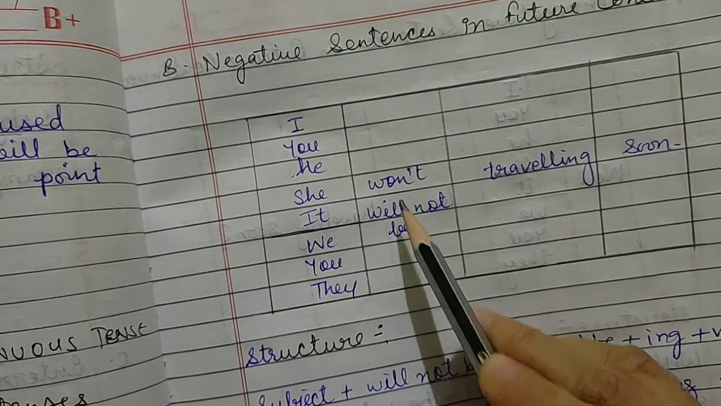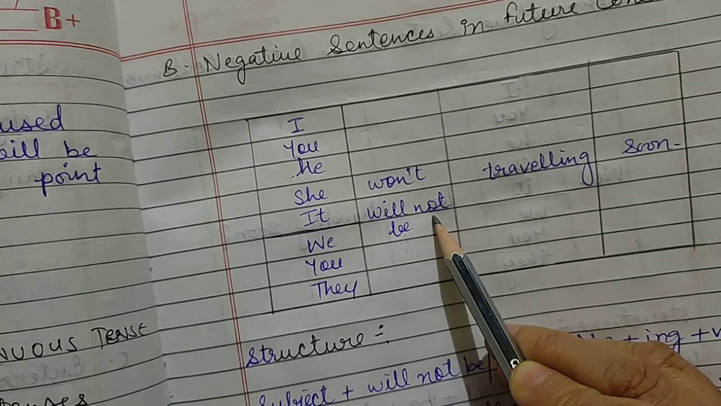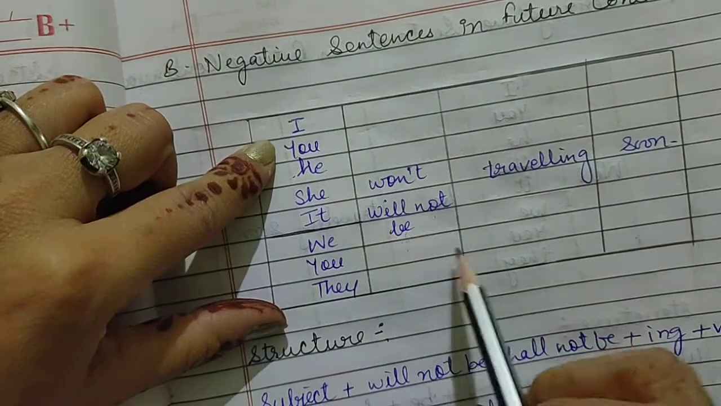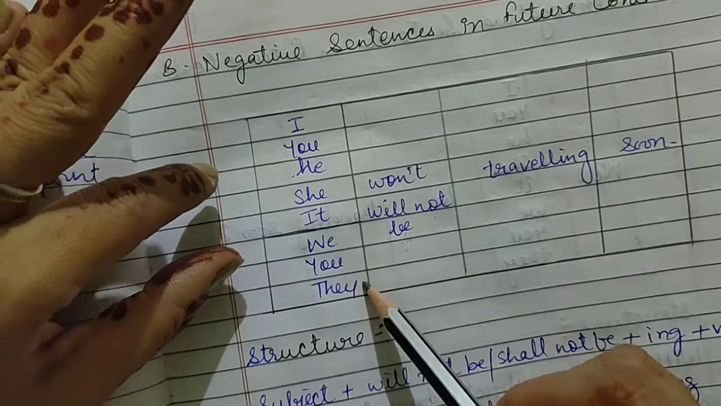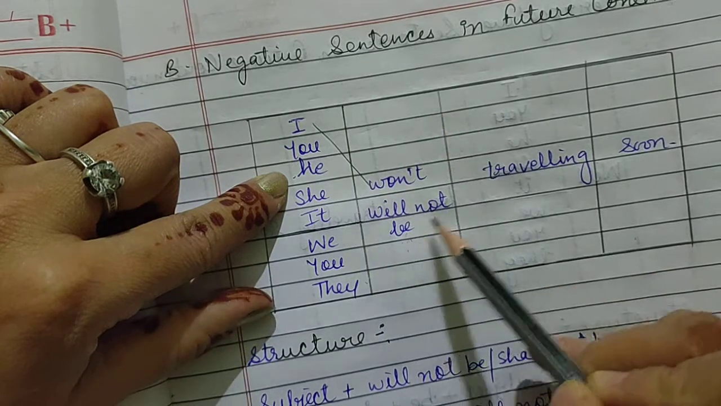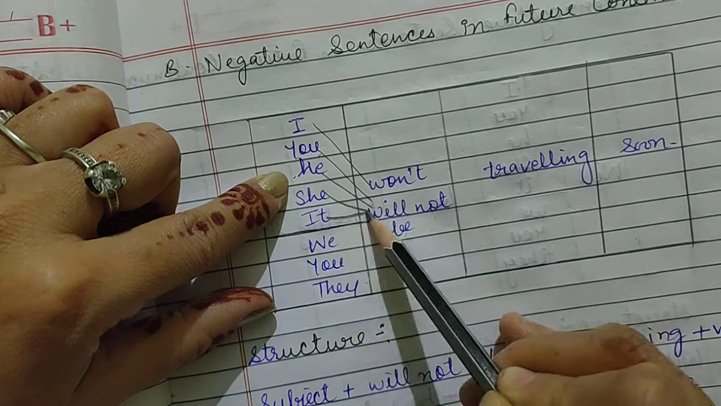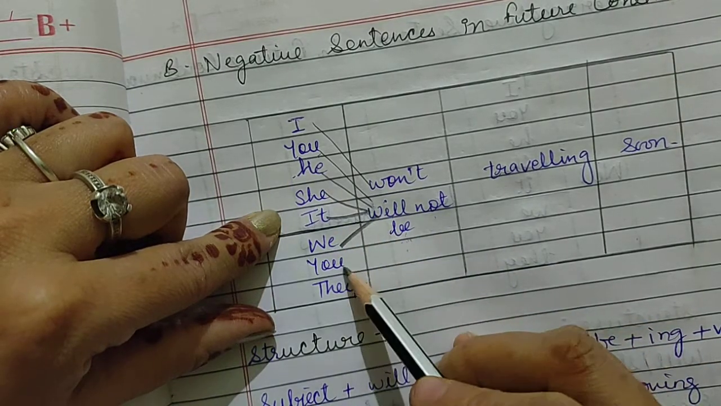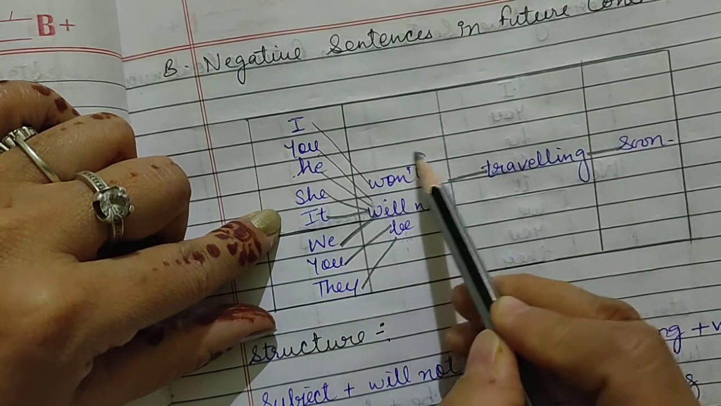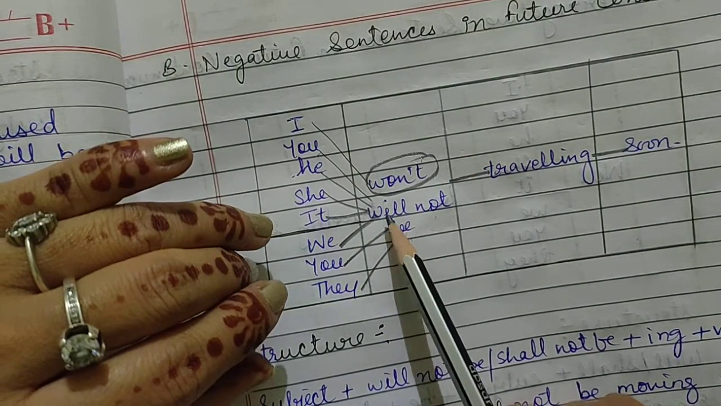Will be here only, but between these two words you will have to add not, because we are talking here about the negative sentences. So again here will not be will go with all kinds of subjects, singular and plural. I will not be traveling, you will not be traveling, he will not be traveling, she will not be traveling, it will not be traveling, we will not be traveling, you will not be traveling, and they will not be traveling soon.